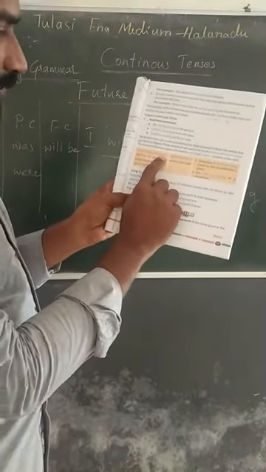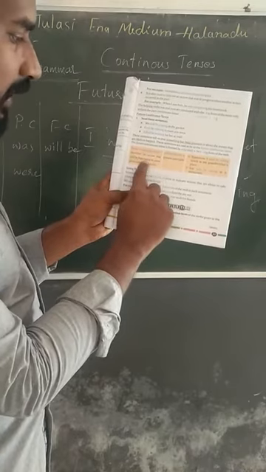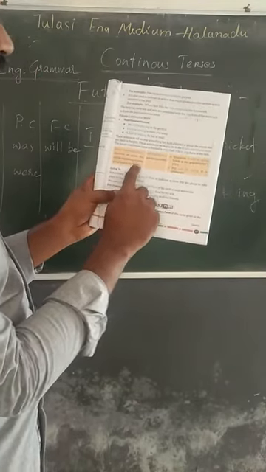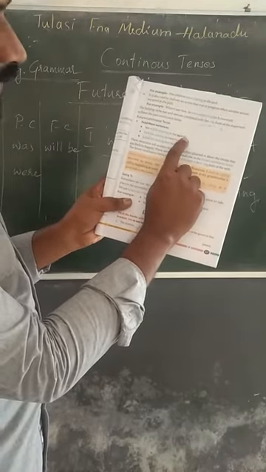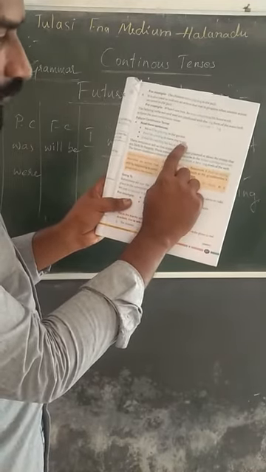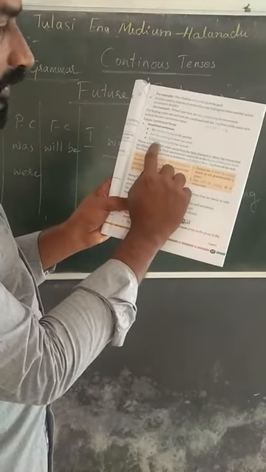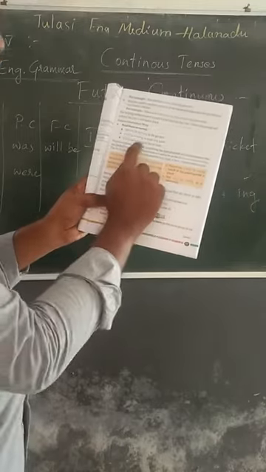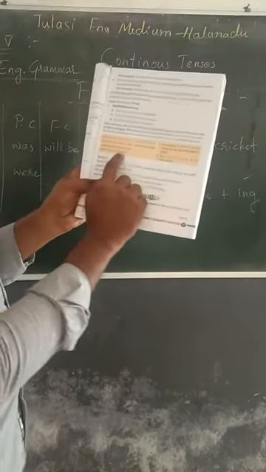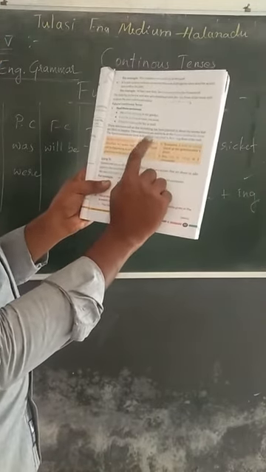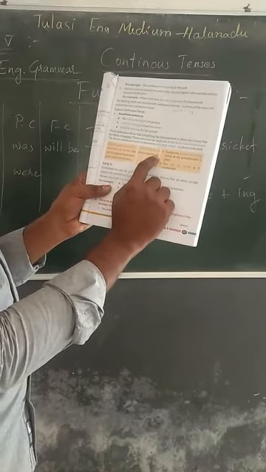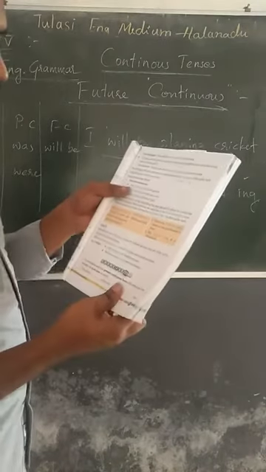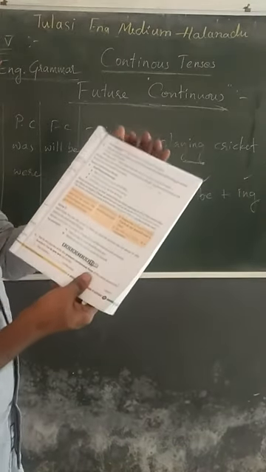Future continuous tense describes an action that will be happening at some given time in the future. See, in the garden, meet you soon. I shall be waiting for her at the mall. So it's about the future. Will be or shall be plus ing, the present participle.